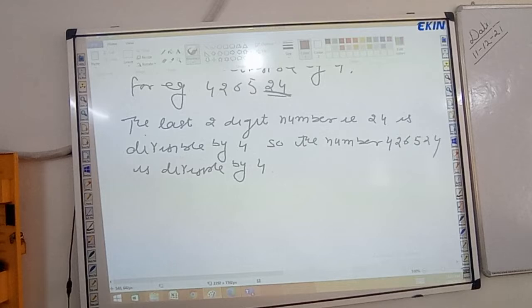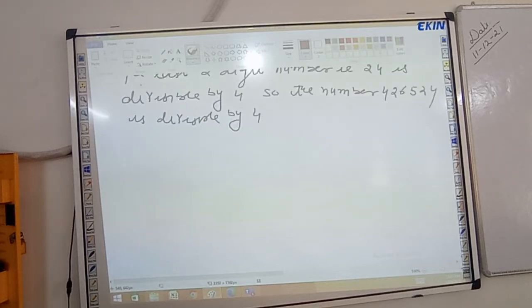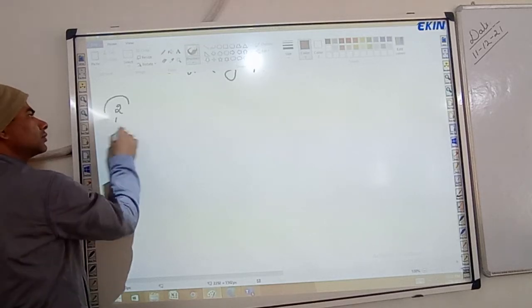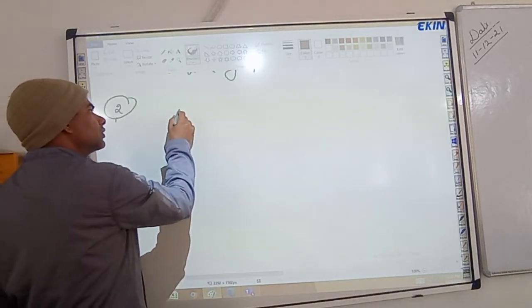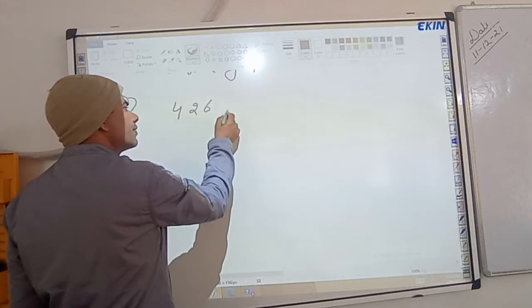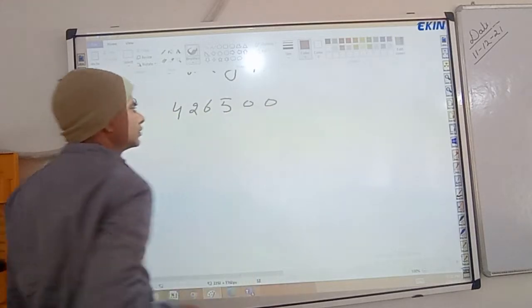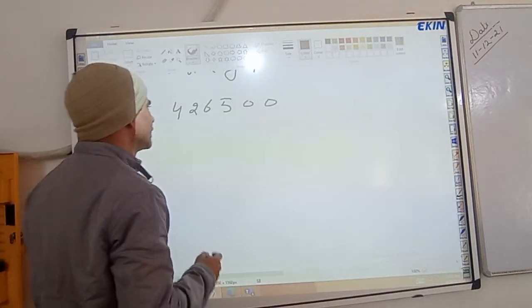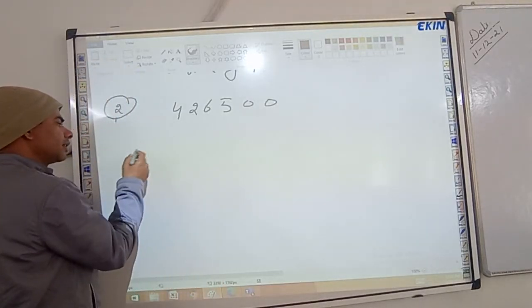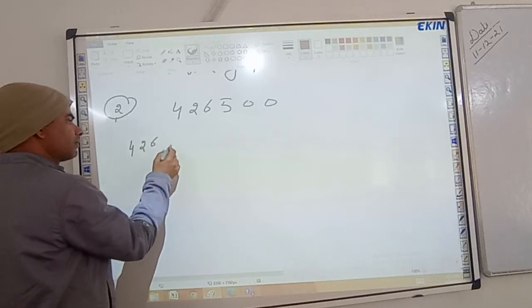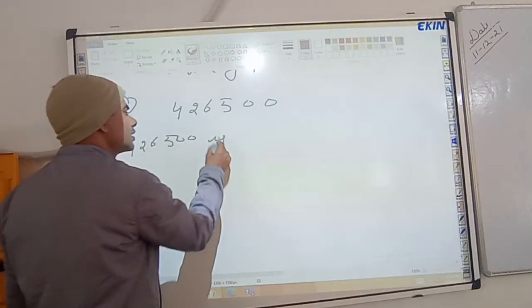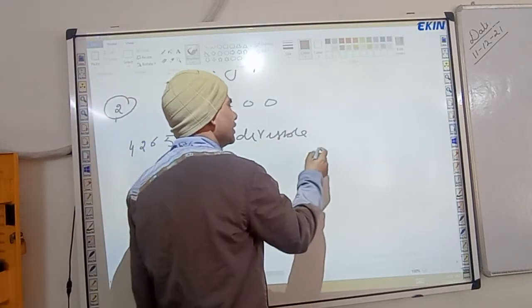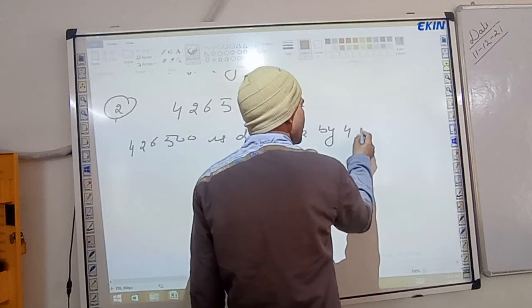Next example is 4,26,500. 4,26,500 is divisible by 4.